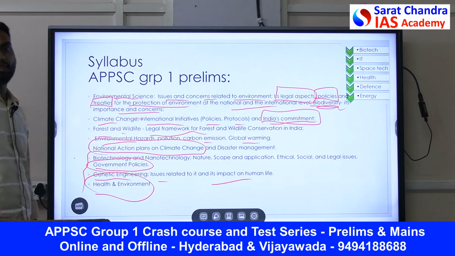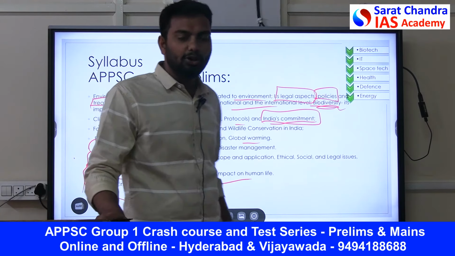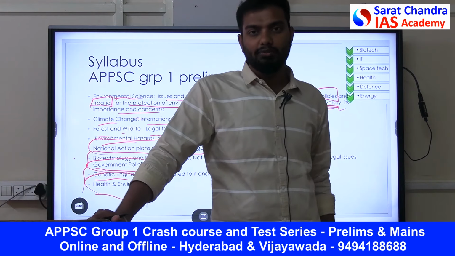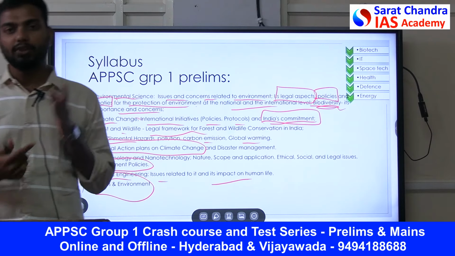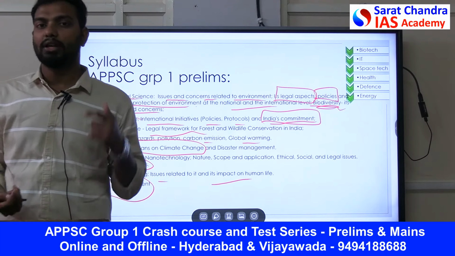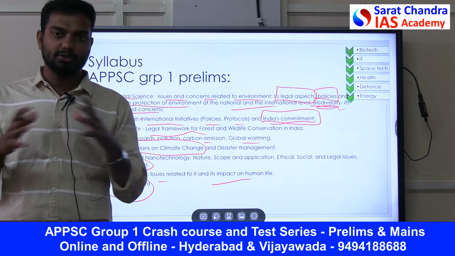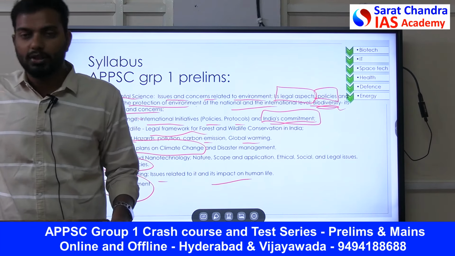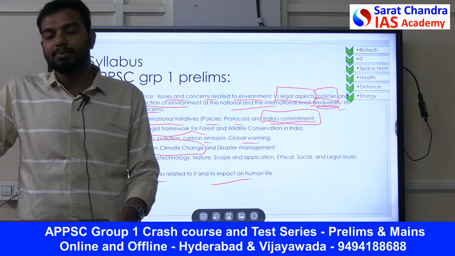And then the last and most important one is the combination of health and environment into one aspect. So now, following the pandemic, the government is trying to do one health approach where we will consider the health of animals, planet and humans in one go, instead of considering only the health of humans. So we'll have the one health approach where we'll integrate all of this together into a combined holistic approach. So we'll look into that, what is the ideology behind this, and what are the steps that government takes.